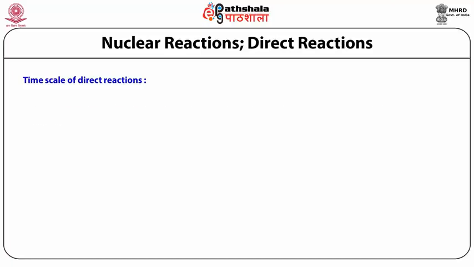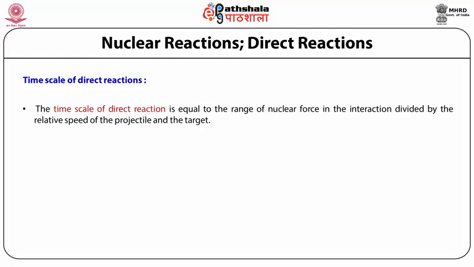direct reaction. The time scale of a direct reaction is equal to the range of the nuclear force in the interaction divided by the relative speed of the projectile and the target. So if we want to measure the time scale of interaction in a nuclear reaction, then how is the time measured? The time is measured by dividing the range of the nuclear force at the time of interaction by the relative speed of the projectile and the target.